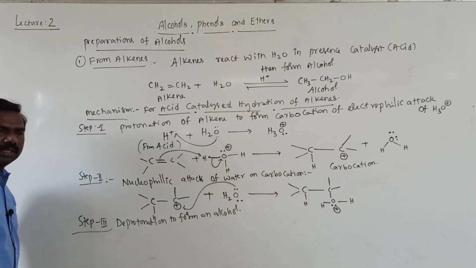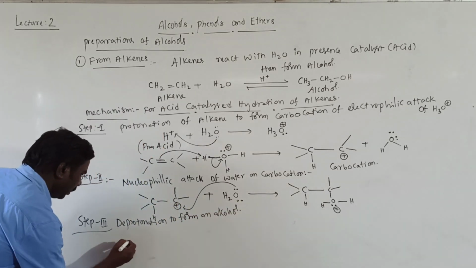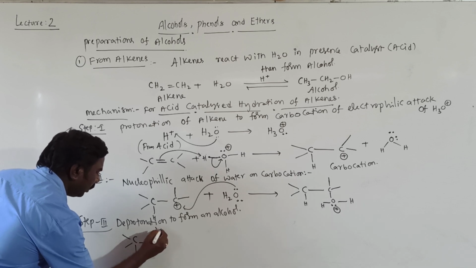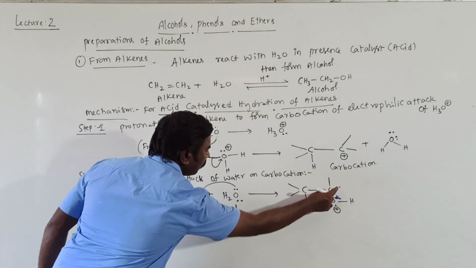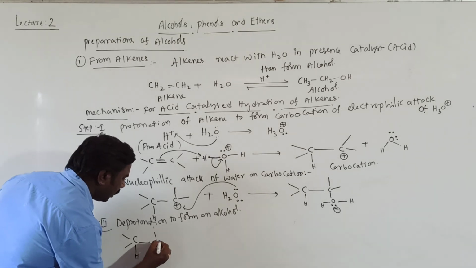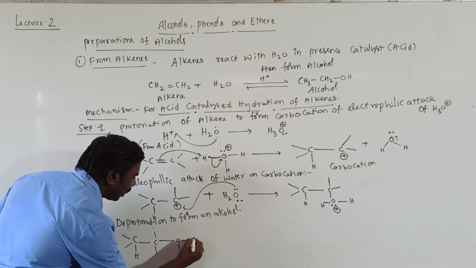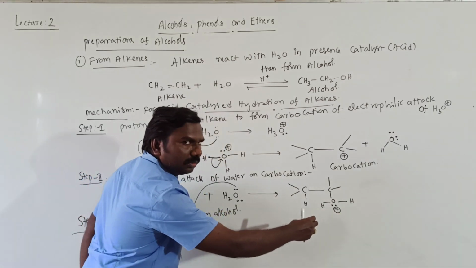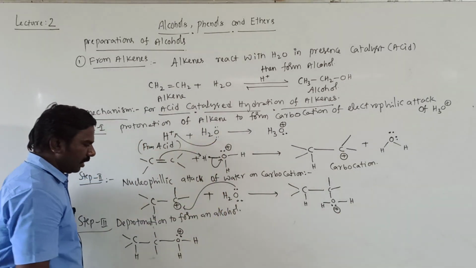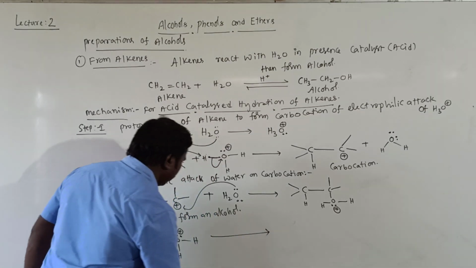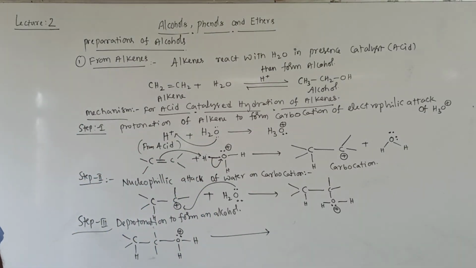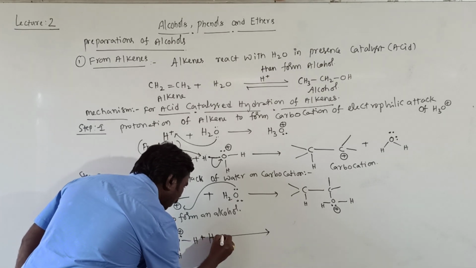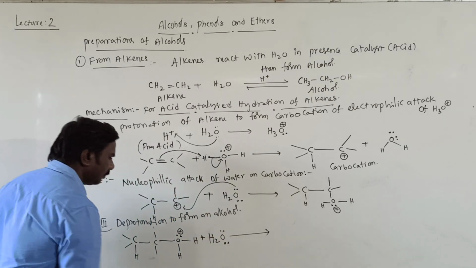Right, students? Take this one, C, H, C. These are the bonds, 1, 2 bonds I have written like this, and O, H. So actually downside I wrote, but here right side I have written. Then gives rise to deprotonation. Deprotonation is taking place by H2O, again treated with H2O, students.